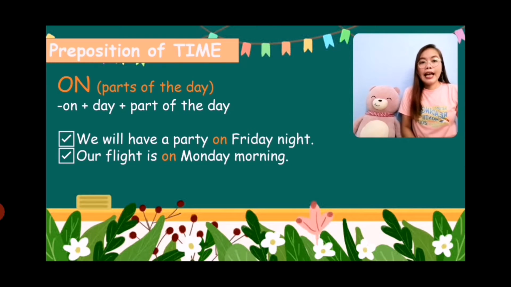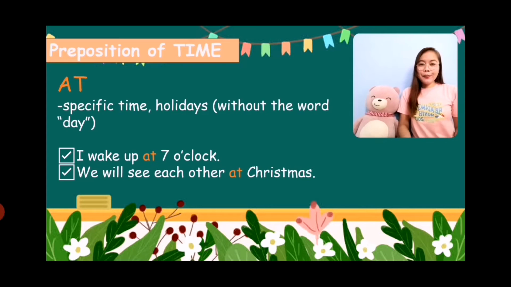How about as a preposition of parts of the day? We use this with this formula: on plus the day plus the part of the day. For example, we will have a party on Friday night. We have the preposition on, the day Friday, and the part of the day, which is night. Another example, our flight is on Monday morning. Again, we have the preposition on, then the day Monday, and then a part of the day, which is morning. Next is the preposition at.